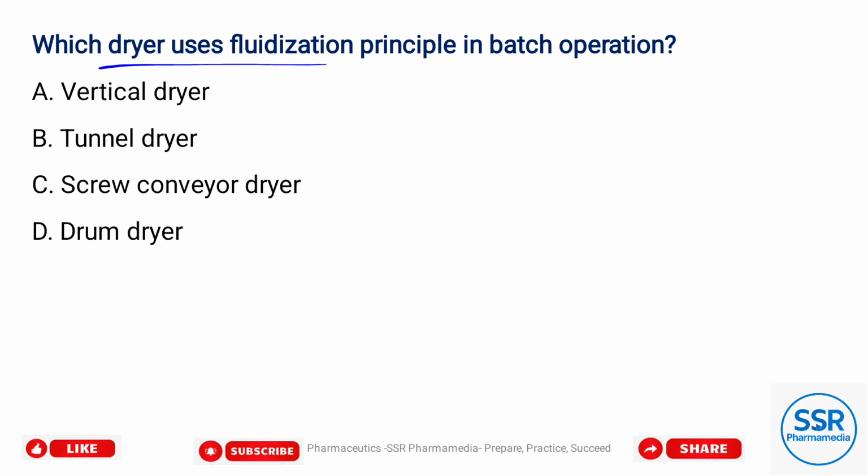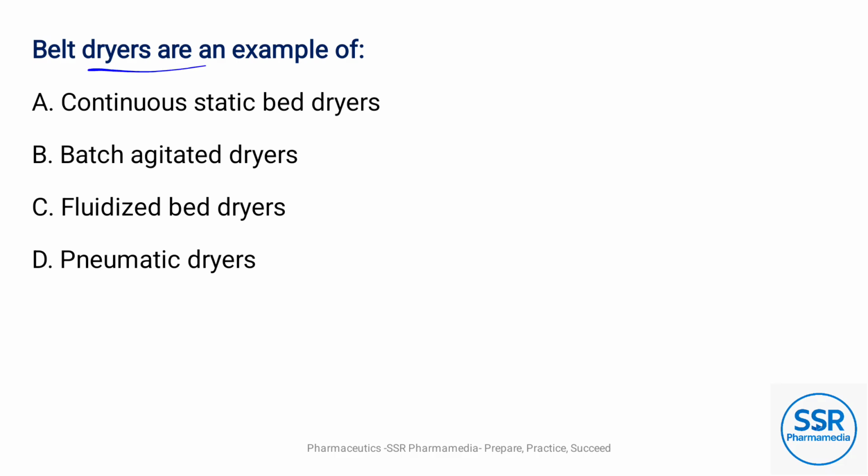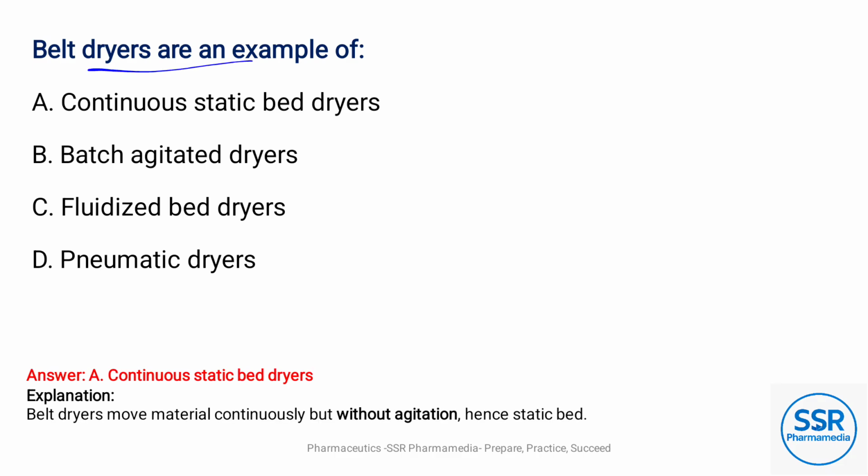Which dryer uses the fluidization principle in batch operation? Option A, vertical dryer. Belt dryers are an example of option A, continuous static bed dryer.